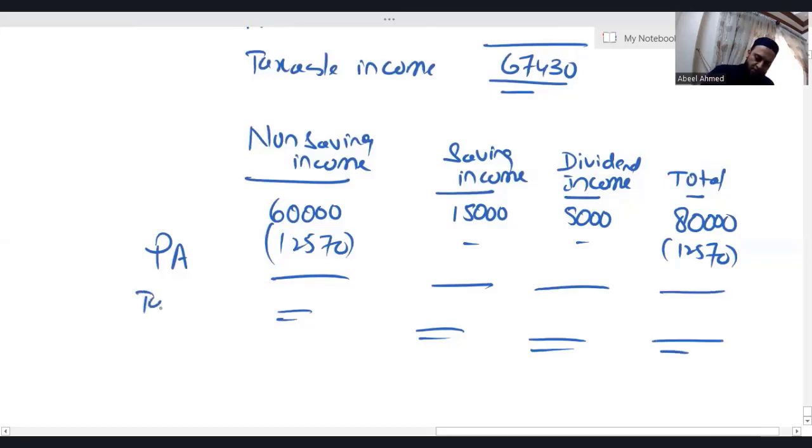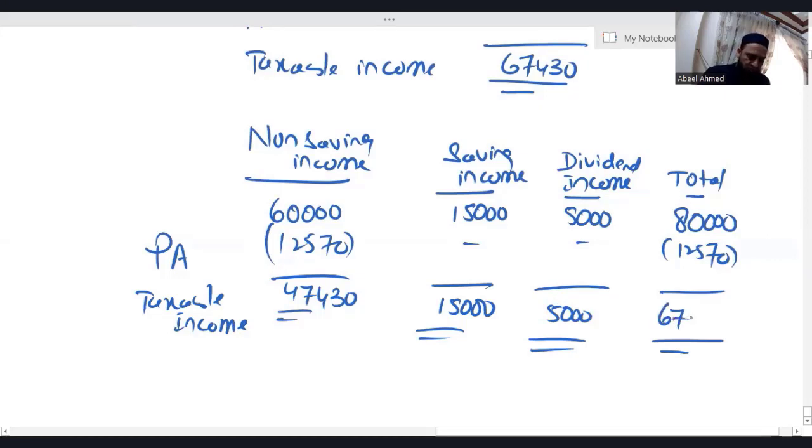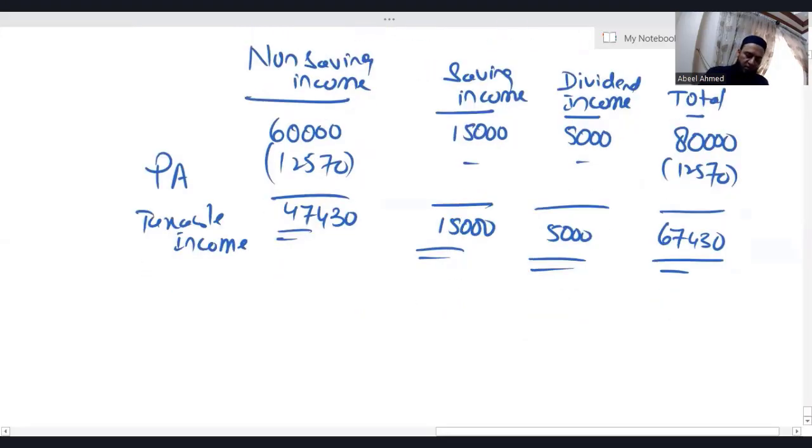Here comes the taxable income. 60,000 minus 12570, taxable income is 47,430. Saving income is 15,000. Dividend income is 5,000. So I'm getting 67,430. When it comes to applying the tax rate, first we apply tax rate on non-saving income, then saving, and finally we go for dividend income.